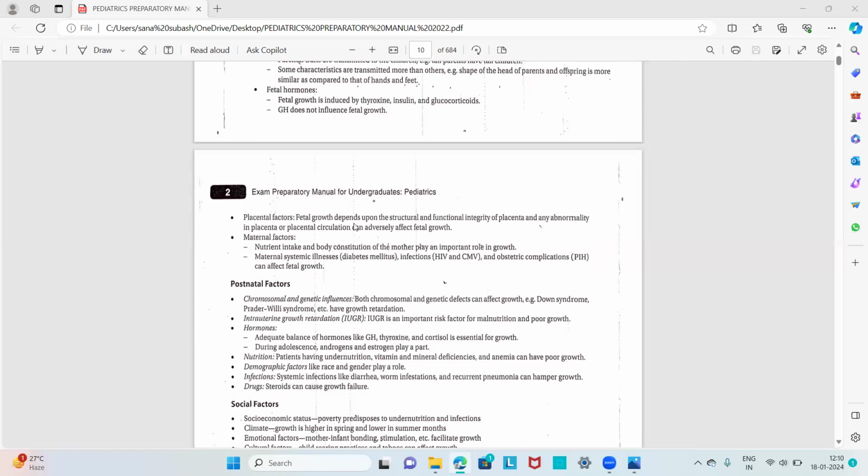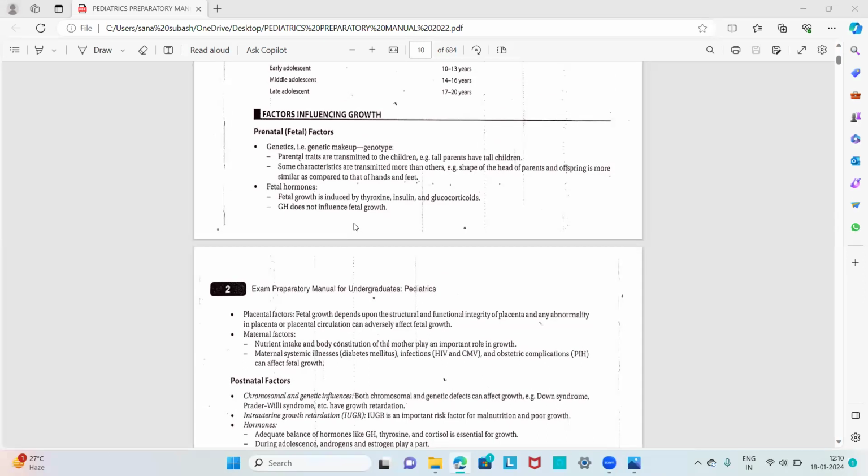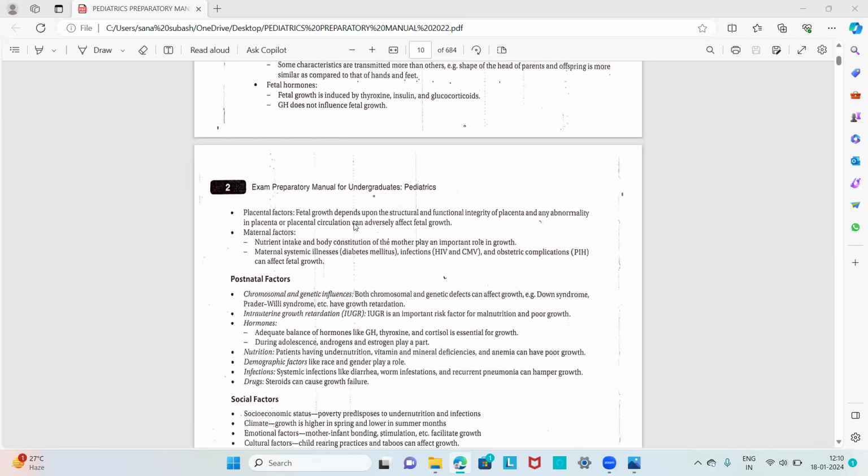So these are the prenatal factors. Genetic makeup is the most important; tall parents having tall children is the example for that. Then we have the fetal hormones like thyroxine, cortisol, glucocorticoid, and insulin. The growth hormone does not have an effect. The next is the placental factors, and then we have the maternal factors. These are the prenatal factors which contribute to growth in the child.